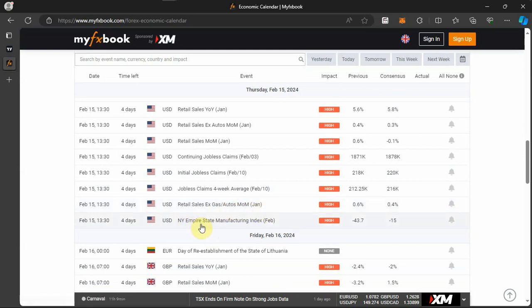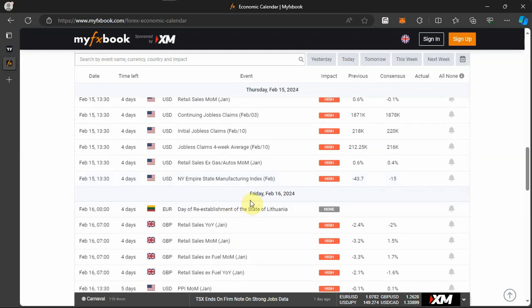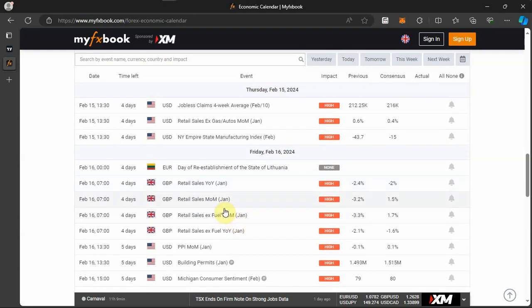We have the Empire State Manufacturing Index for the month of February for USD. On Friday, February 16, 2024, we have retail sales year over year for the month of January for GBP.